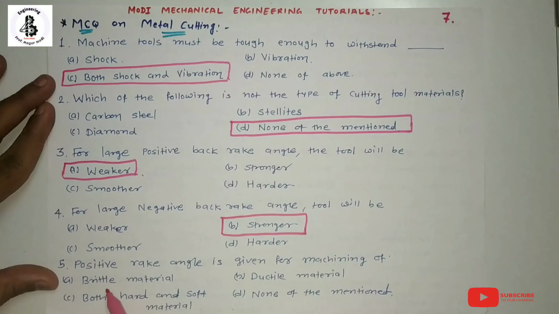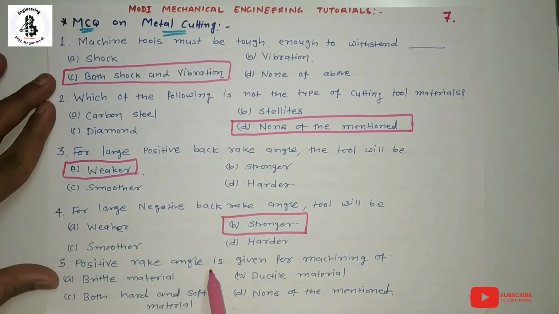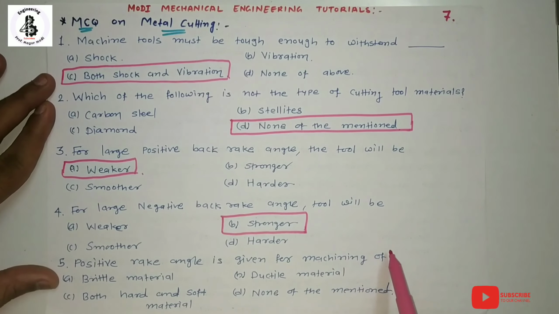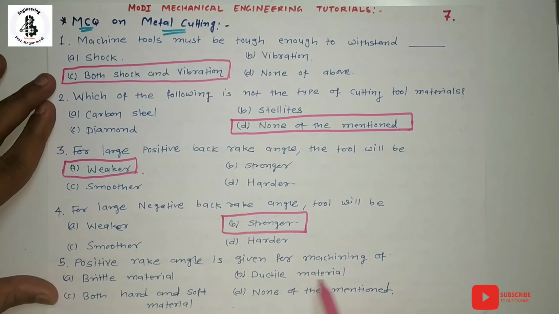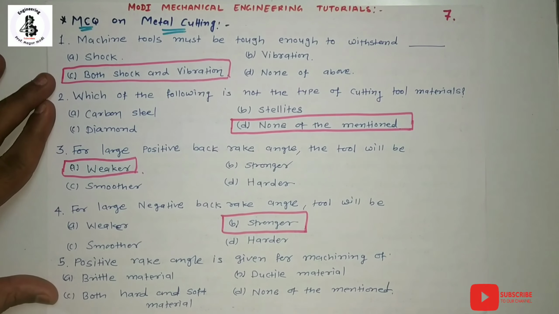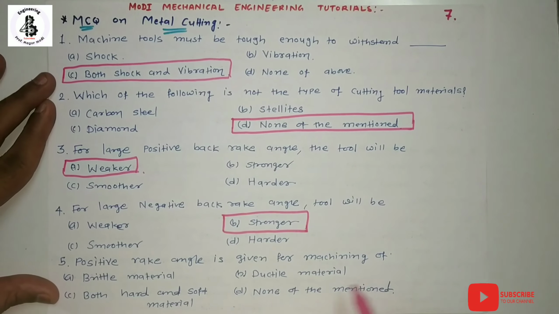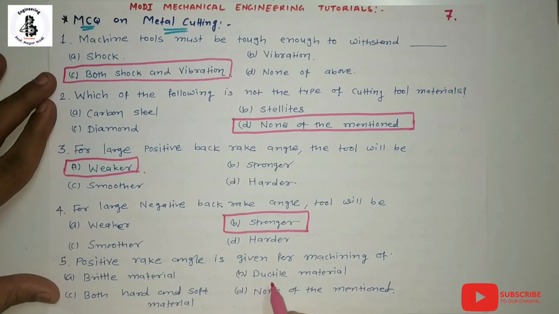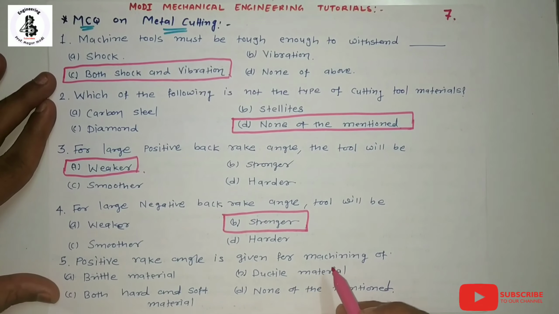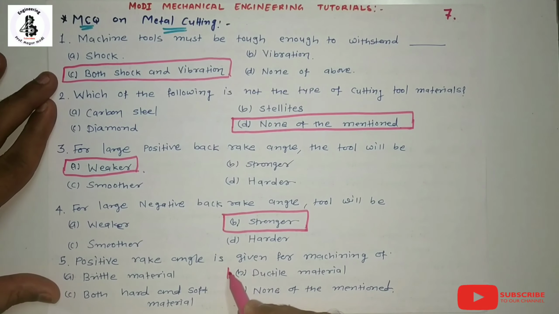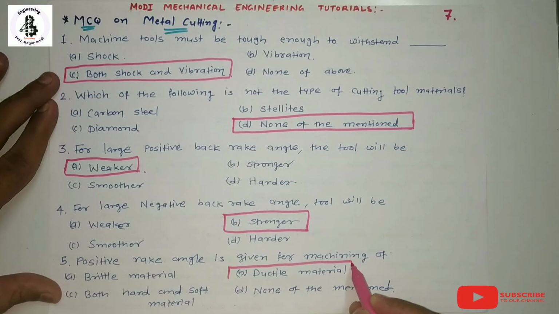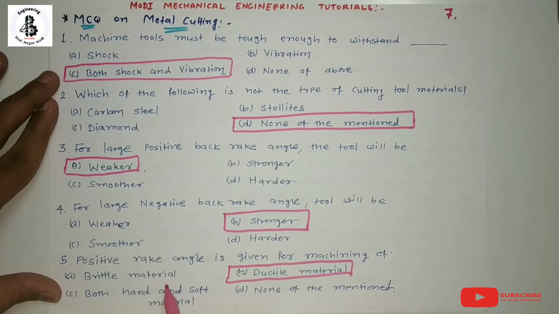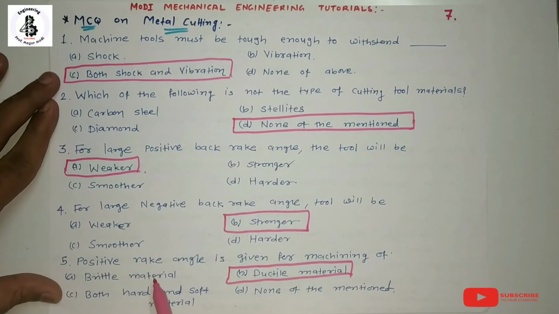The next question. A positive rake angle is given for machining of: brittle materials, ductile materials, both hard and soft materials, or none of the mentioned. Basically, a positive rake angle is given for ductile kinds of materials. So the answer is option B; in the case of ductile materials, a positive rake angle is preferred. If you want to work on brittle materials, the more preferred rake angles are negative rake angles for machining.